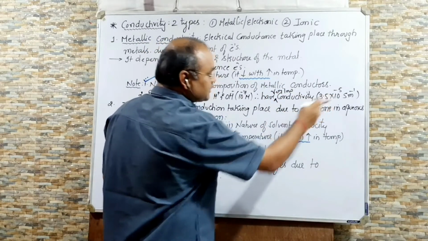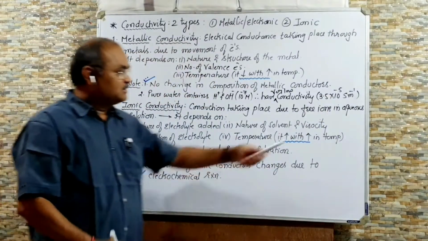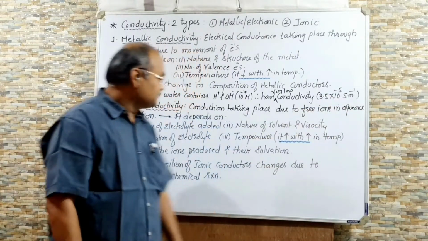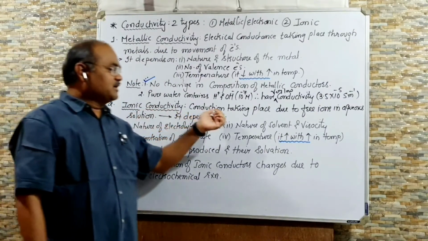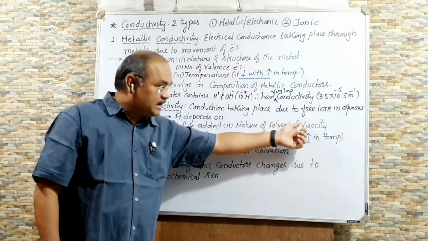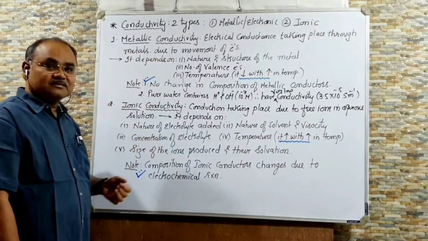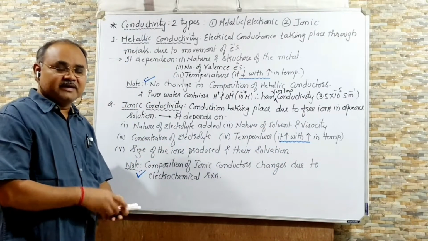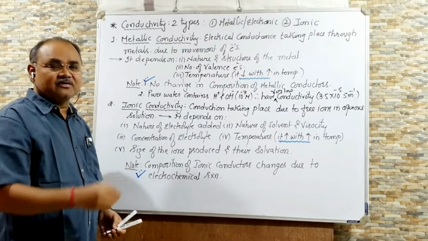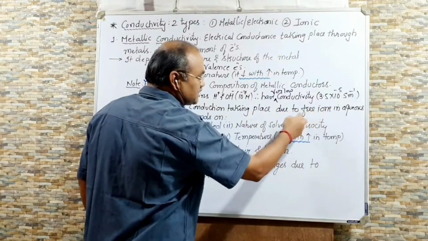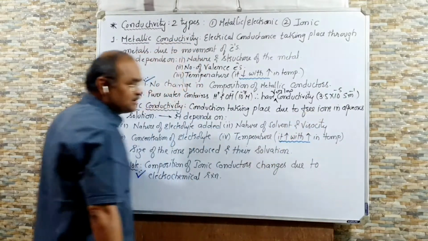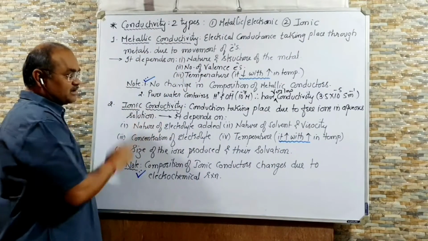It is of the order of 3.5 × 10 raised to minus 5 Siemens per meter. Second is ionic conductivity. In ionic conductivity, conduction takes place due to free ions in aqueous solution. As I told you, solid NaCl cannot conduct electric current. But when dissolved in water, it forms an aqueous solution in which Na plus and Cl minus ions are free, so they conduct electric current.